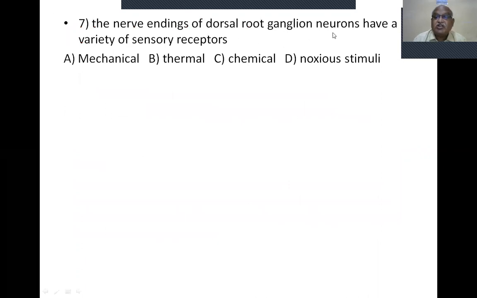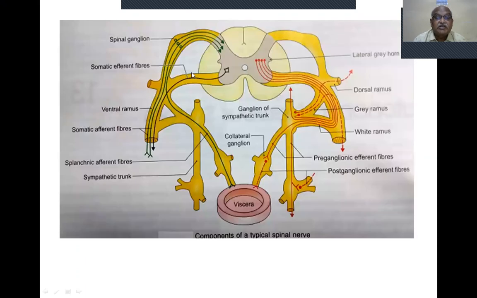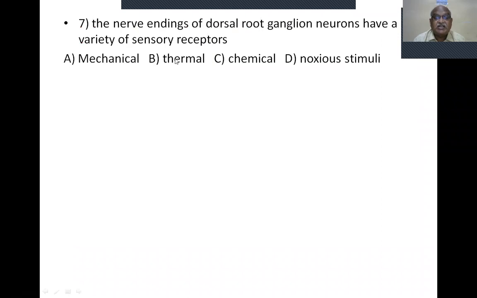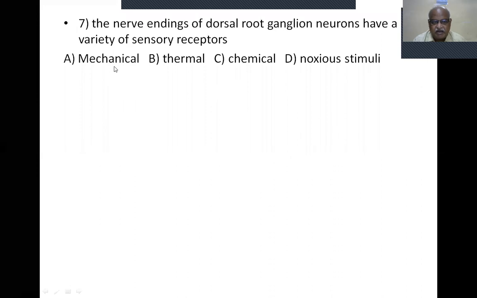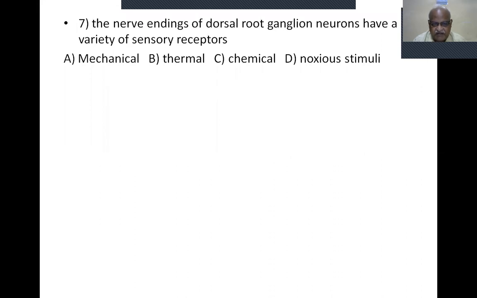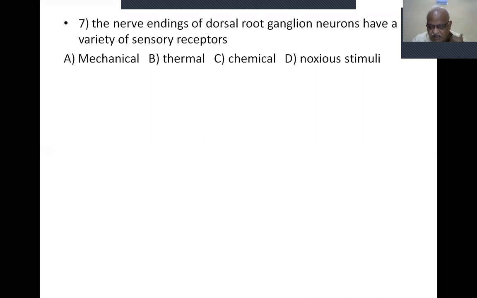The nerve endings of dorsal root ganglion neurons have a variety of sensory receptors. They are mechanical receptors, thermal receptors, chemical receptors, and receptors for noxious stimuli. If anybody touches the body, mechanical stimulation occurs. If heat falls on the body, thermal stimulation occurs. Any chemical substance causes irritation. Noxious stimuli also cause irritation.